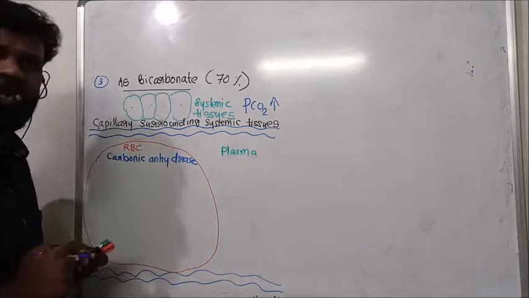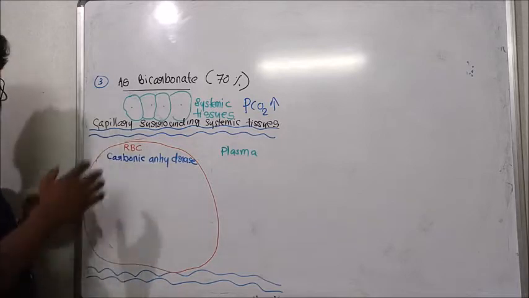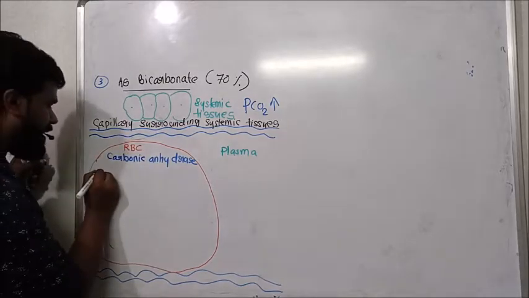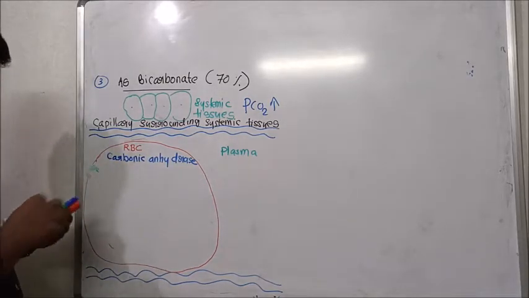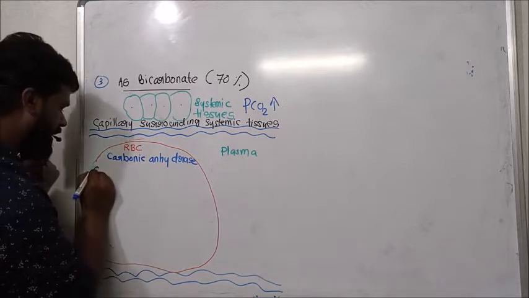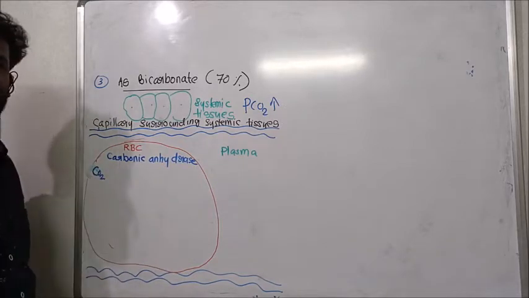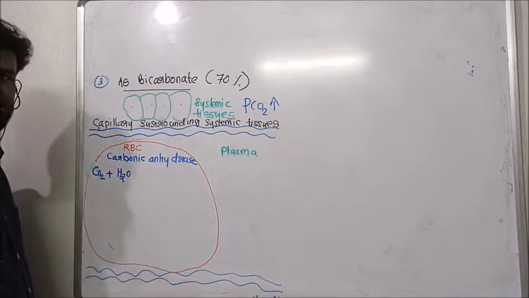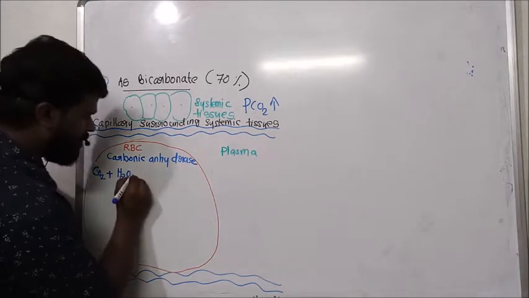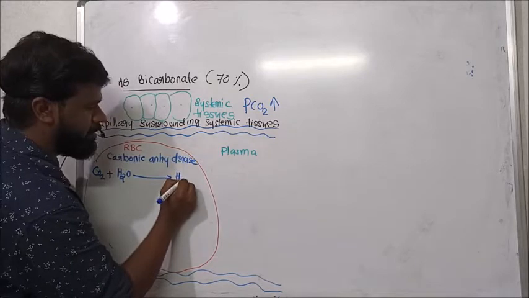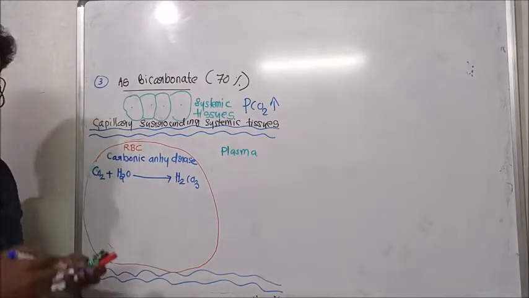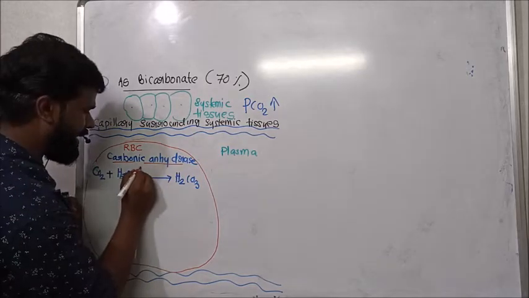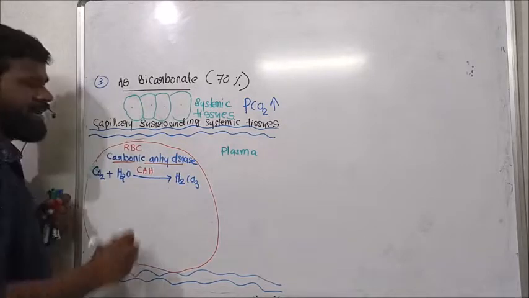At this high PCO2, within the RBC of the capillary surrounding this tissue, carbon dioxide combines with the water in RBC and forms carbonic acid, with the help of the enzyme carbonic anhydrase.